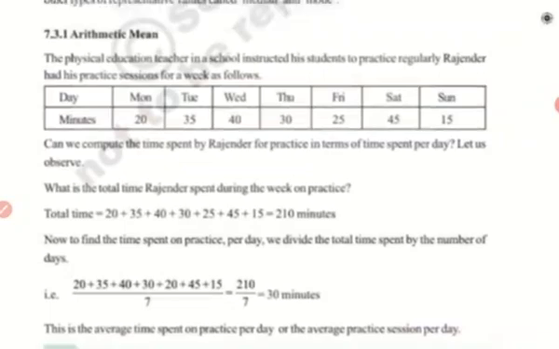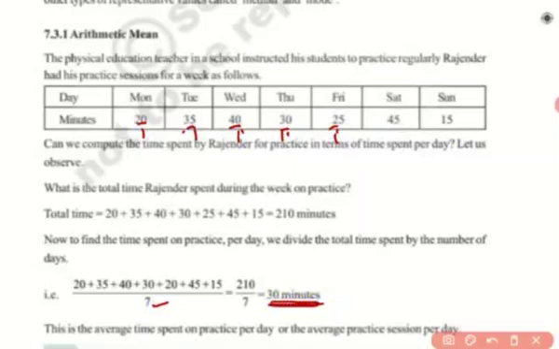So how can we calculate this average for the given data? We add all these minutes of the weekdays which he has practiced: 20 plus 35 plus 40 plus 30 plus 25 plus 45 plus 15, and divide them by 7, because how many observations are there? There are 7 observations, that is 7 days, so we are dividing by 7. So he got an average of 30 minutes, that is a mean of 30 minutes.